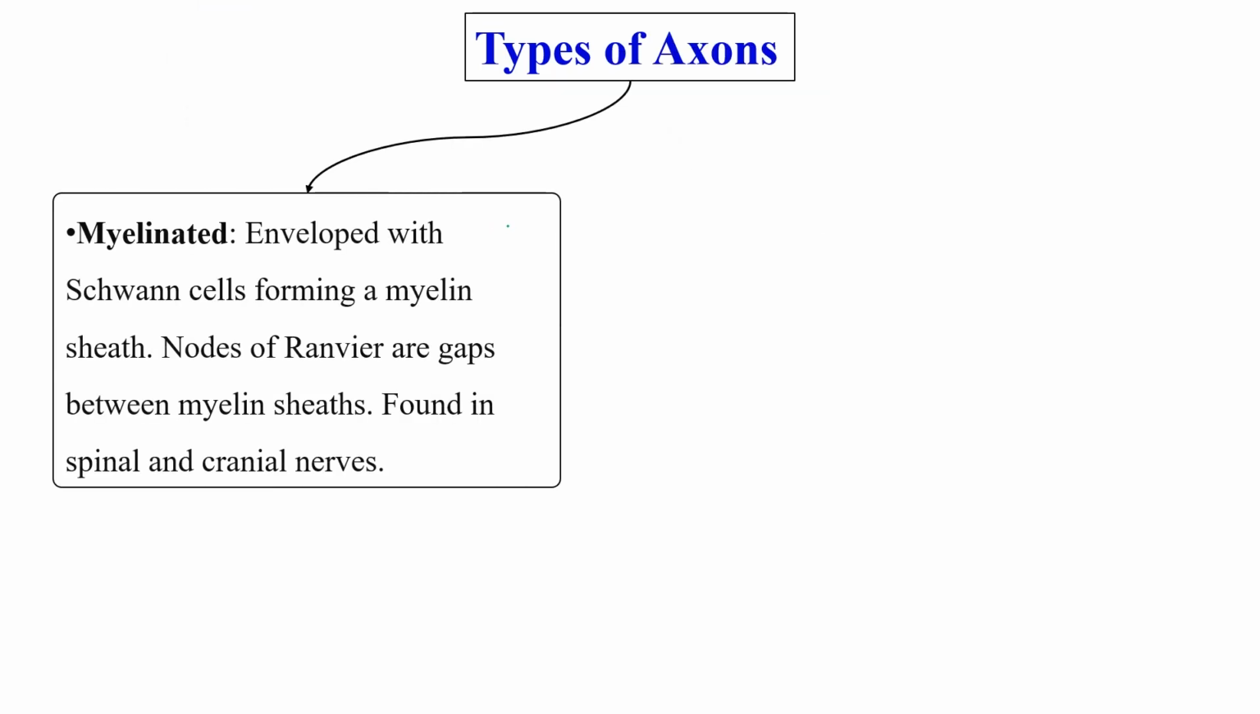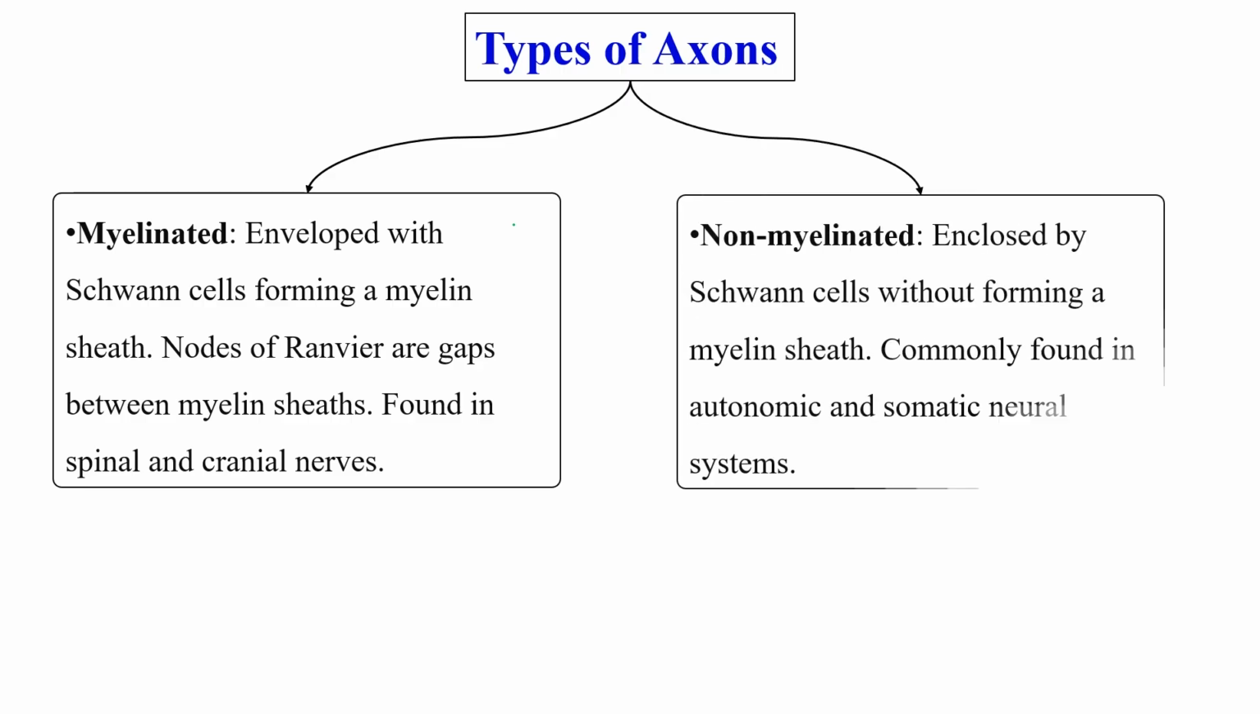Now, types of axons. We can classify axons into two different categories. The first is myelinated, in which a myelin sheath is present, and the other is non-myelinated, where no myelin sheath is present. In a myelinated axon, Schwann cells form a sheath which is known as the myelin sheath.